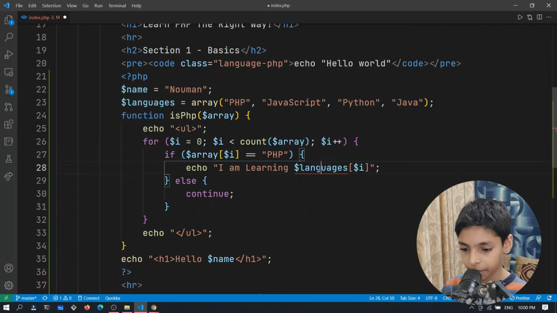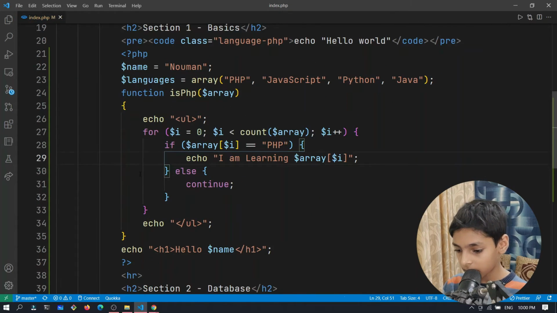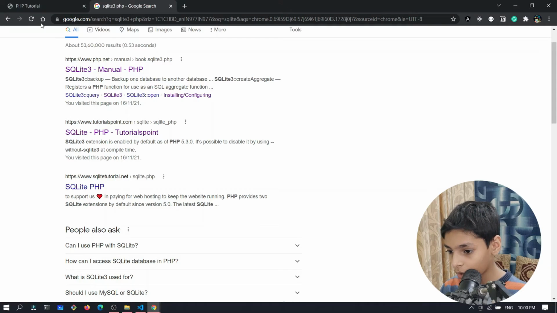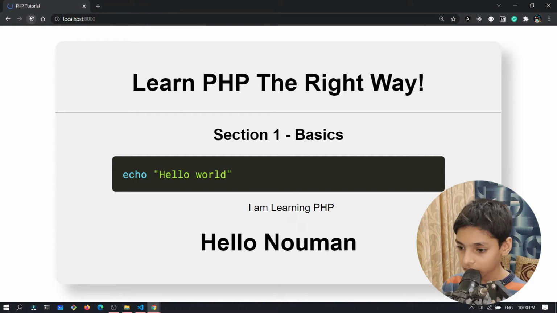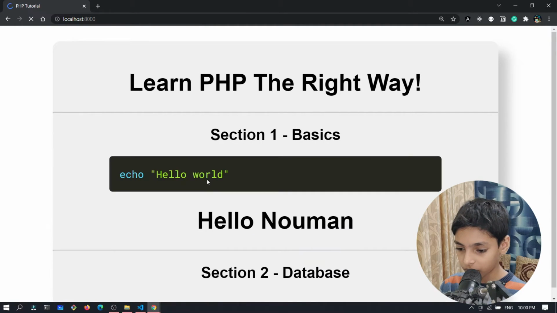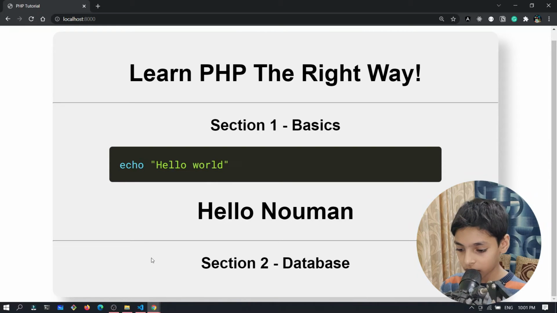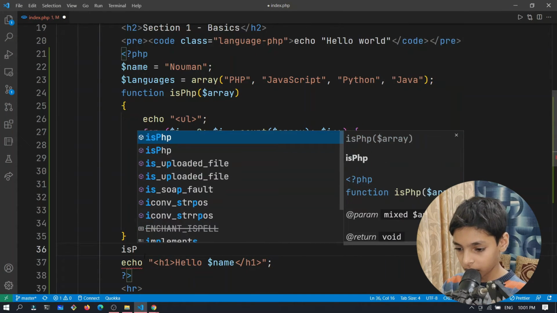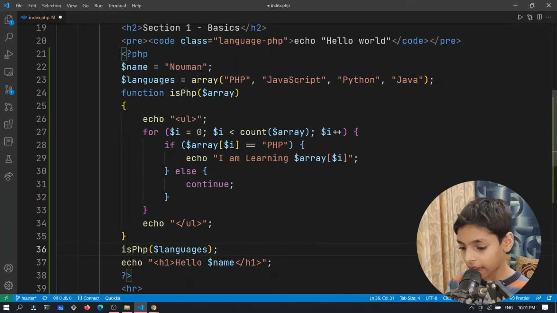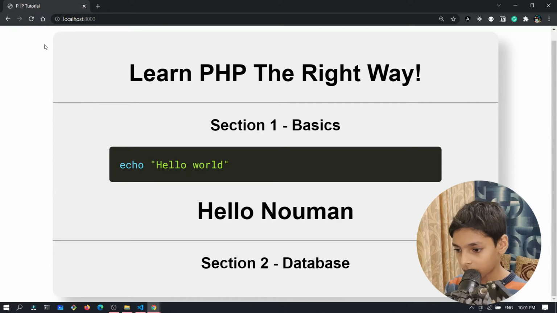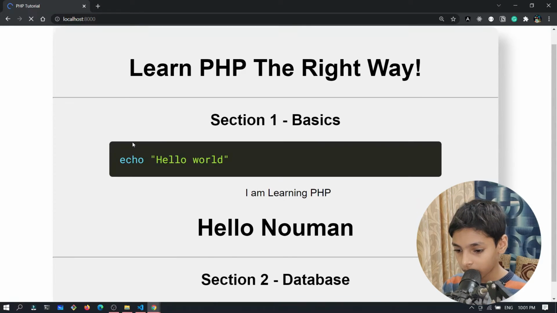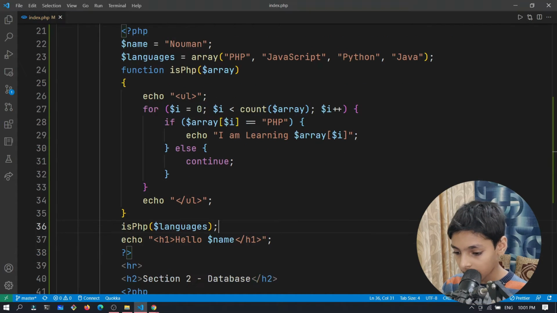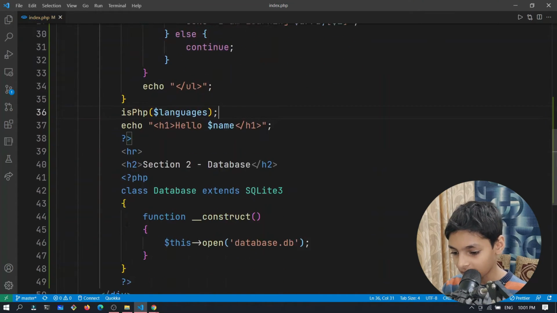I should copy this, and yeah. Now because this is inside a function, what you're going to see is that we're not going to get those languages. But if we run this function, so for that we call isPHP, and this is the function, and we provide the languages over to this function, and if we now refresh, we got that. Okay, now what we need then is to work with the database again.